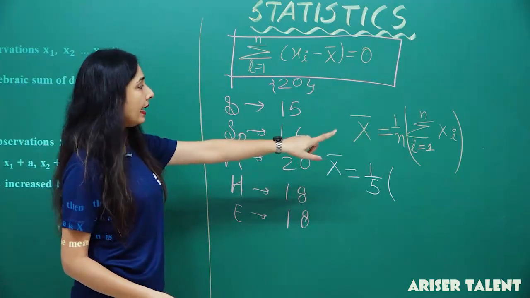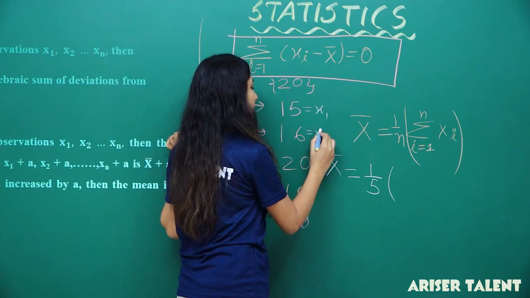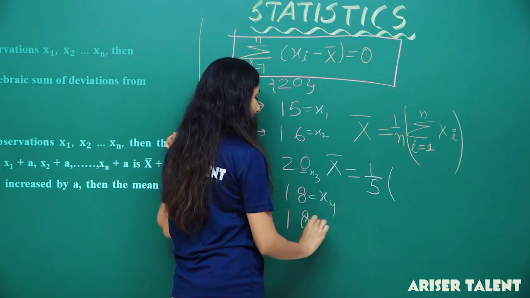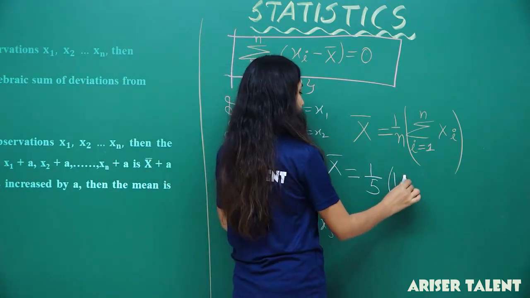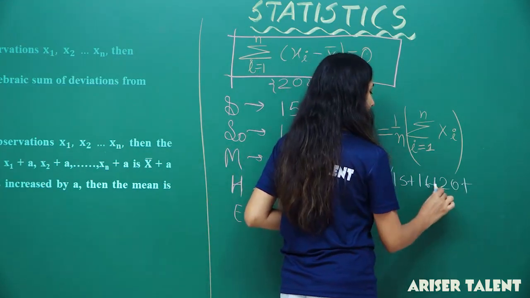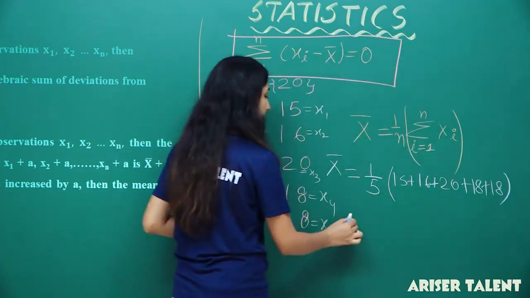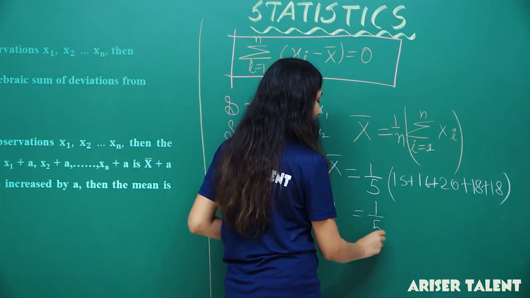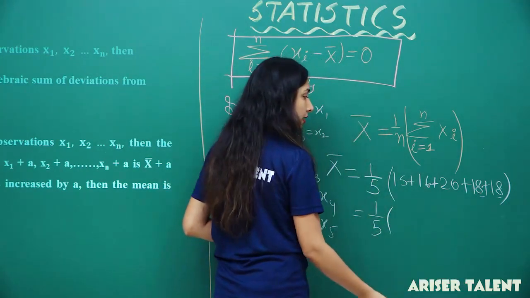Now x1 is 15. This is our x1 and this is our x2, this is our x3, this is our x4 and this is our x5. So I'll put the values here: 15 plus 16 plus 20 plus 18 plus 18. If I get the value of x bar, this is 8, 8, 16.